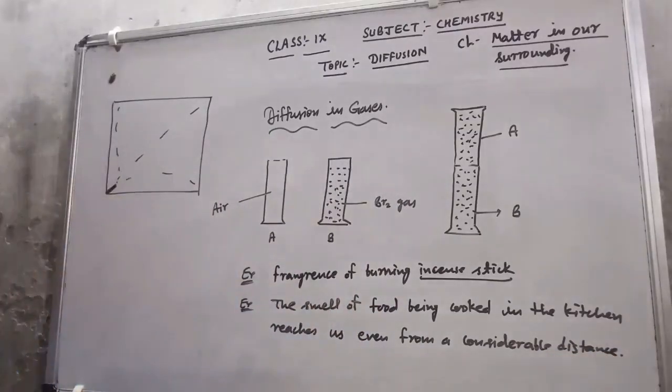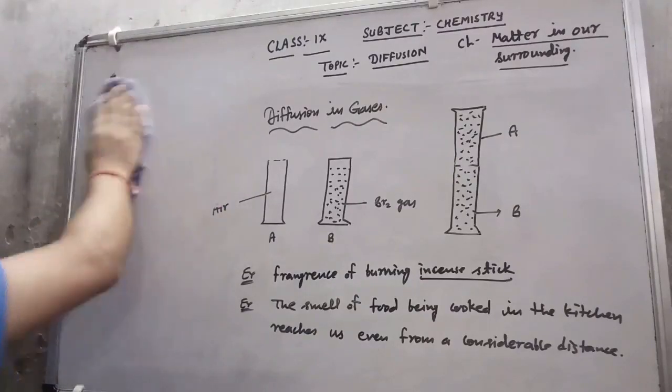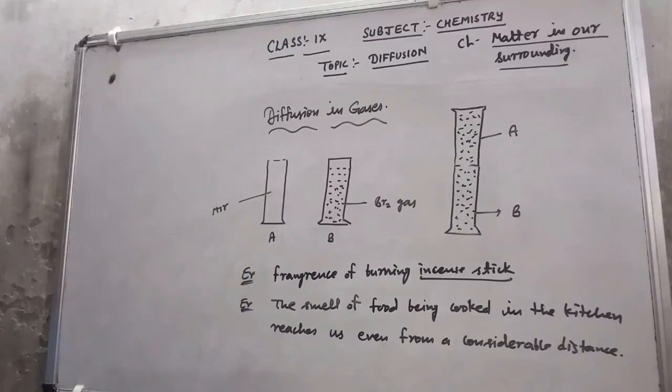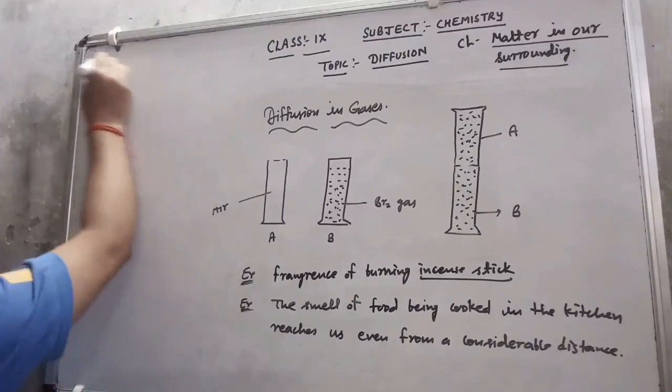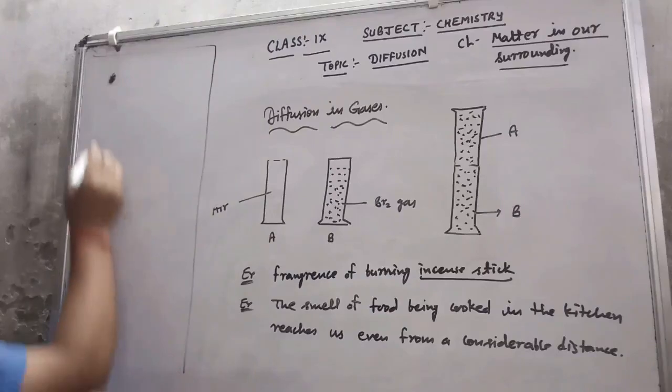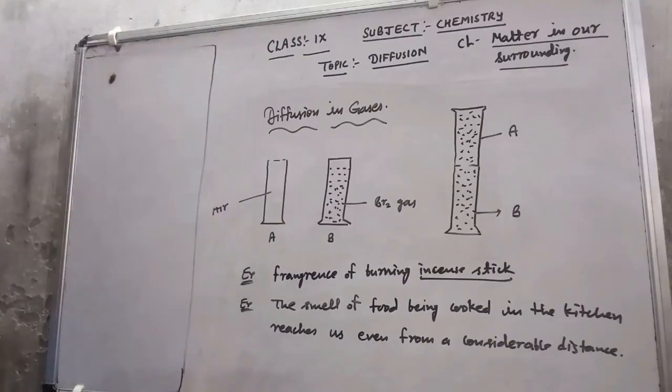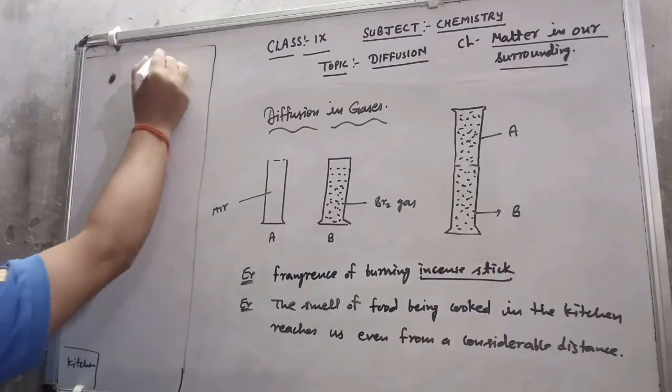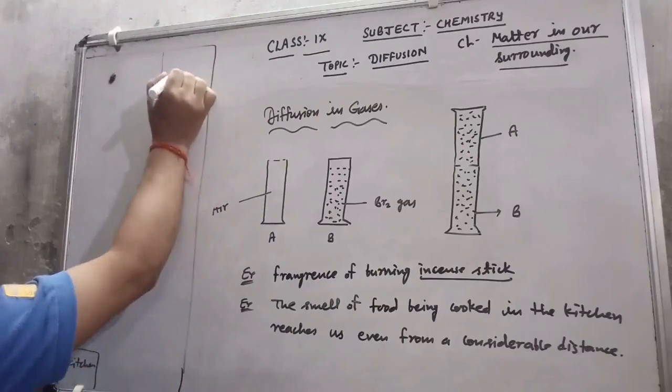That is also very simple. Suppose I have a house. Here, suppose this is the house totally, and in this corner we have a kitchen. This is the kitchen, and here the students are sitting in one room.